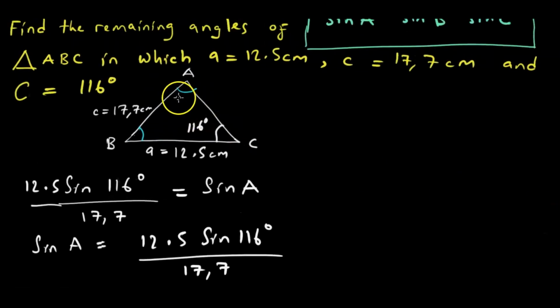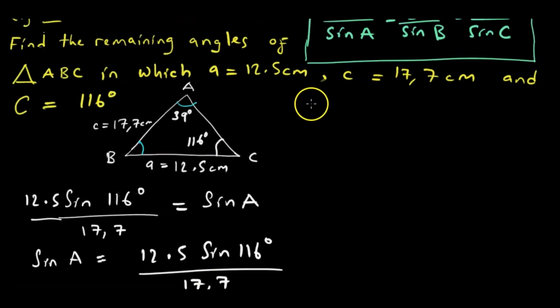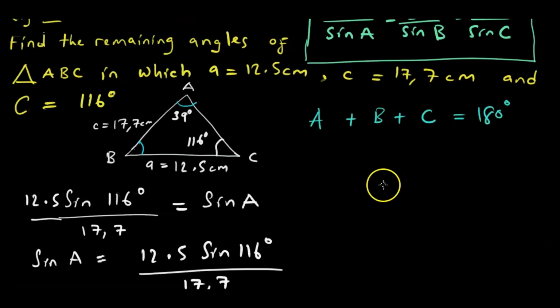So A is 39 degrees. It's wonderful, isn't it? We want to find side B. We don't have to struggle, because we know that the sum of interior angles of a triangle is equal to 180 degrees. So we are just going to write the equation. What is the equation? A plus B plus C is equal to 180 degrees.